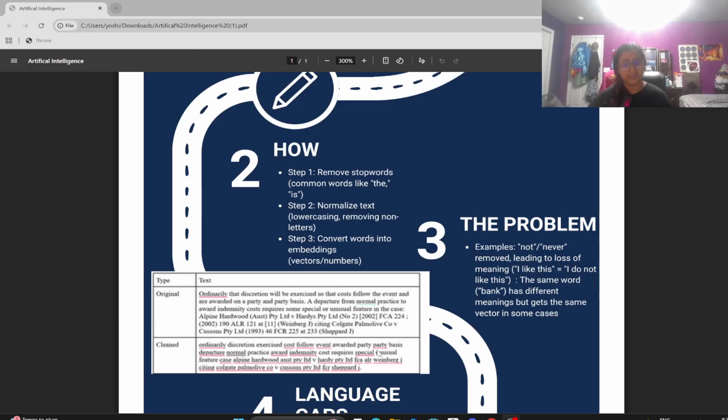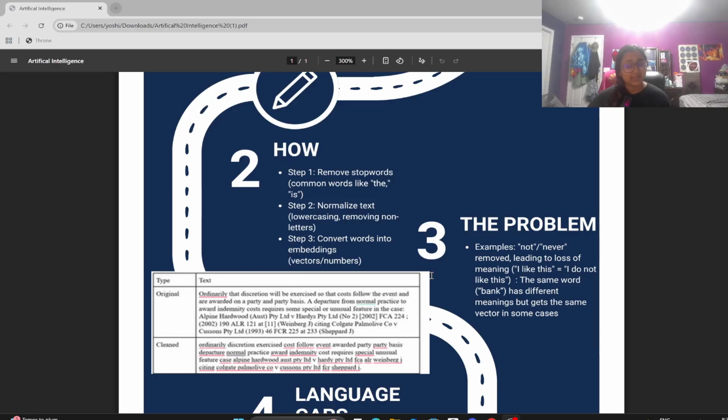But what's the problem here? The problem is that sometimes words like "not" or "never" are removed, which leads to the loss of meaning. So, like, you have "I like this" and "I do not like this," but then they end up being converted to the same thing.